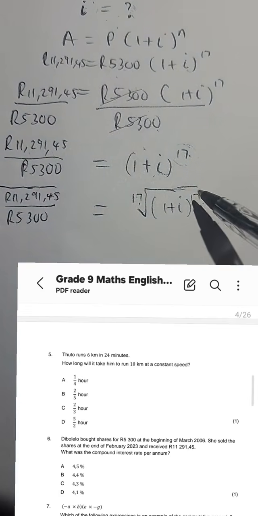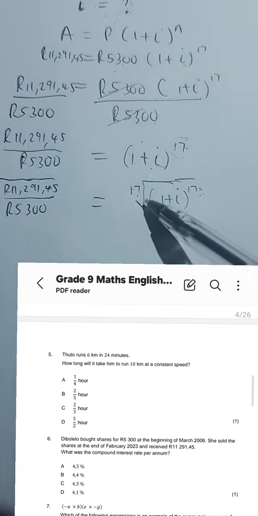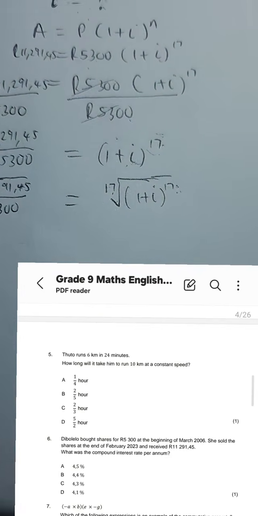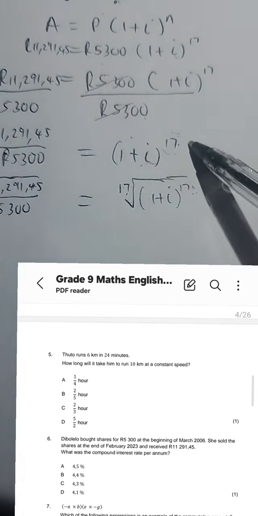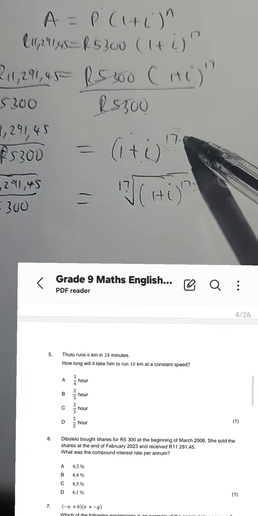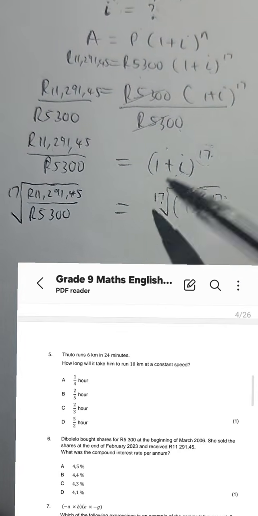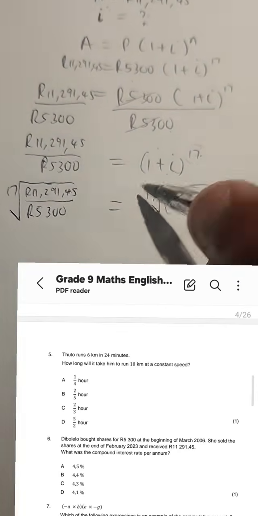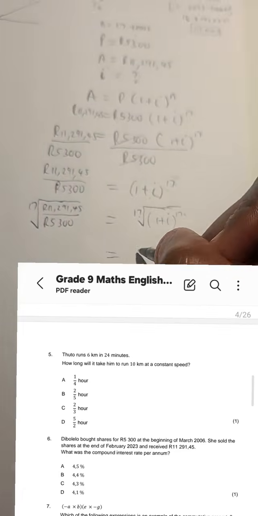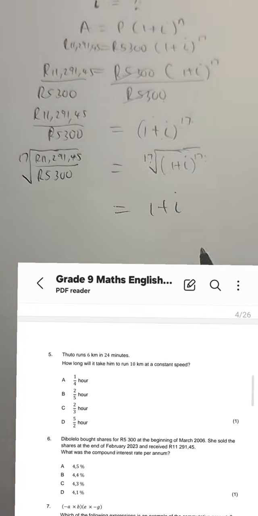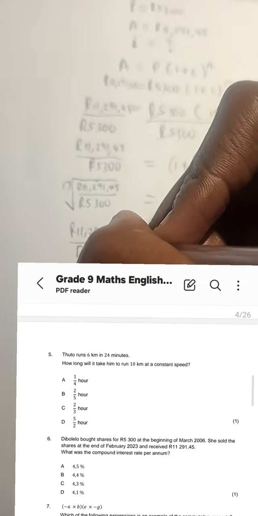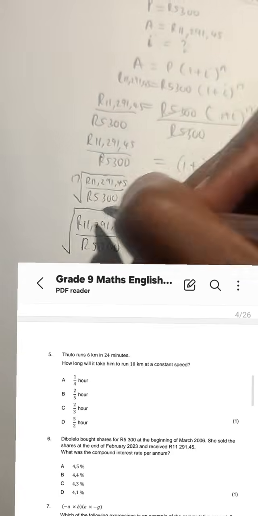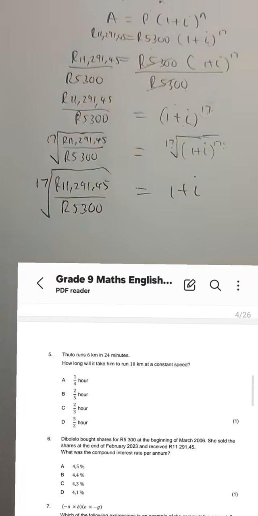Guys, we always get rid of the surveillance camera by taking the root of whatever the surveillance is. So if it is 17, we take the 17th root. If it was 3, we would take the 3rd root. If it was 5, we take the 5th root. If it was 8, we would take the 8th root. That makes me able to get rid of the exponent. Now look at what I have. 1 plus I. That is gone. But please still maintain what you have there on the right.